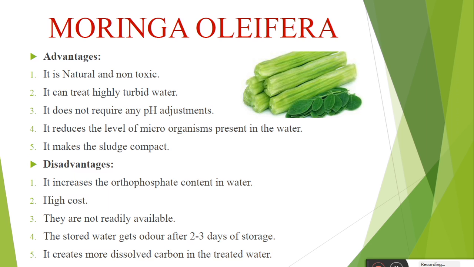Moringa oleifera increases the orthophosphate content in the water. Its cost is also high, and it is not readily available. The main disadvantage is that the stored water gets an odor after 2 to 3 days of storage. Whenever we use Moringa oleifera as a coagulant, the water will get an odor after 2 to 3 days of storage. It also creates more dissolved carbon in the treated water. So these are the advantages and disadvantages of Moringa oleifera.